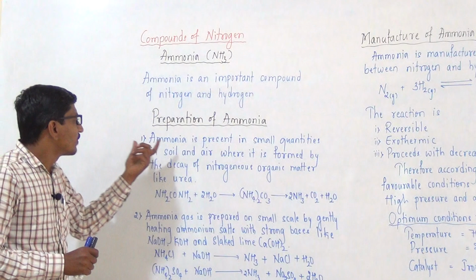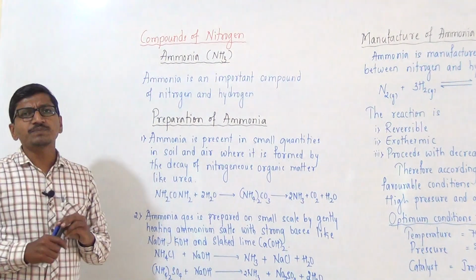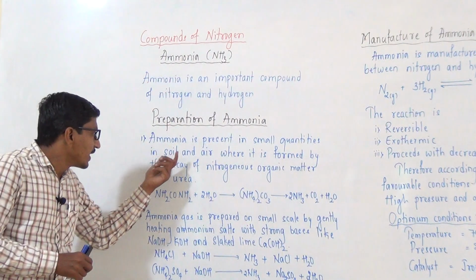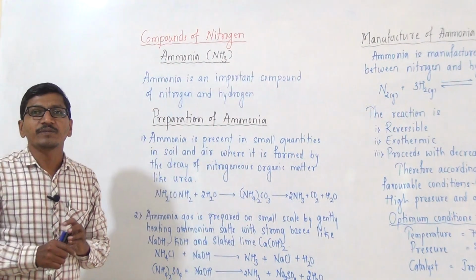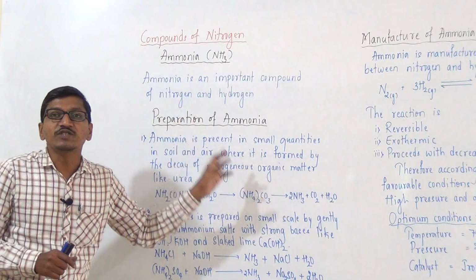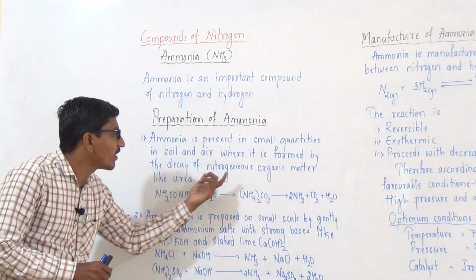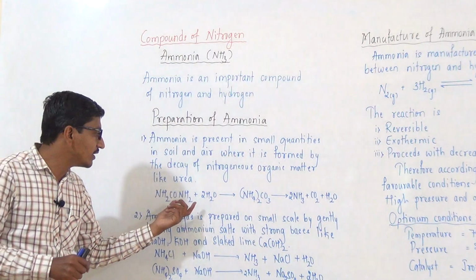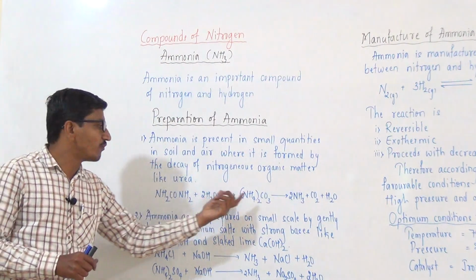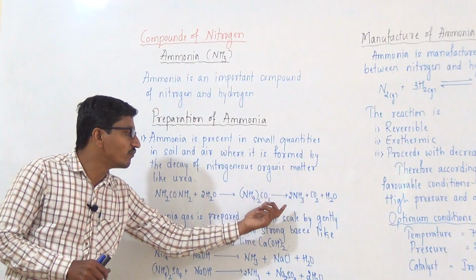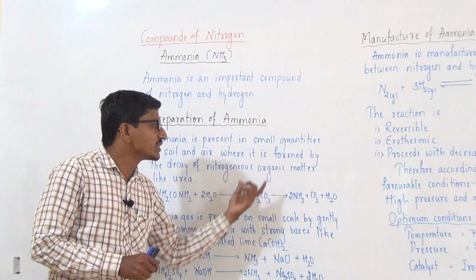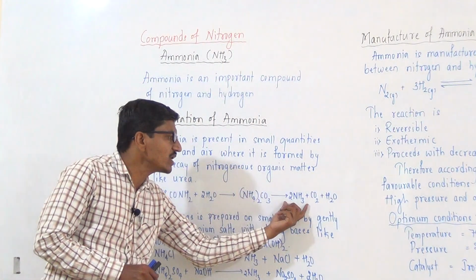First one, ammonia is present in small quantities in soil and earth, where it is formed by the decay product of nitrogenous organic matter like urea. When urea reacts with water, it forms ammonium carbonate, which decomposes to give ammonia.